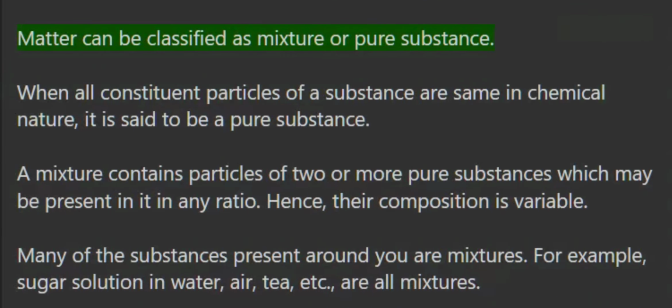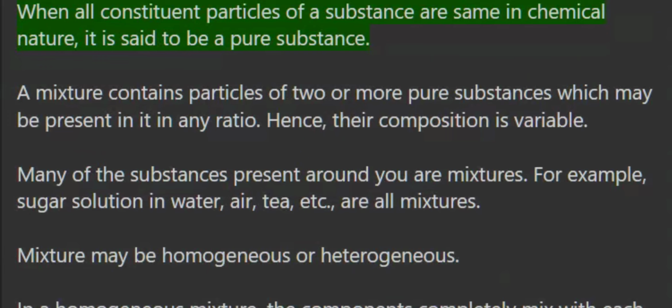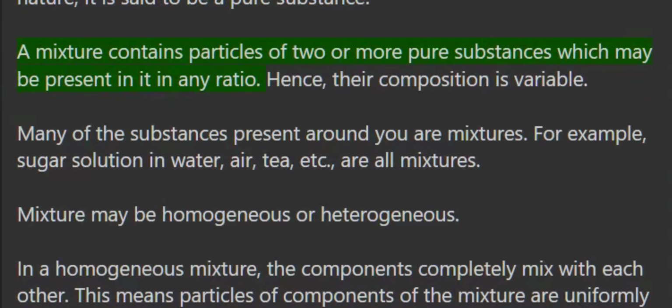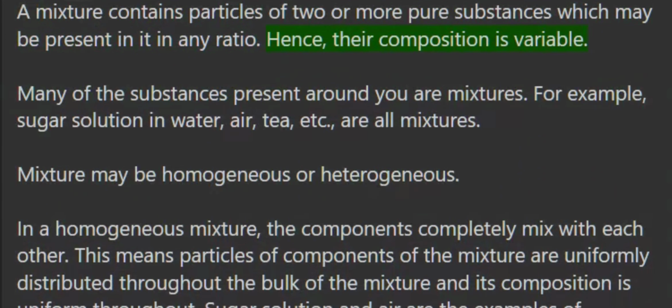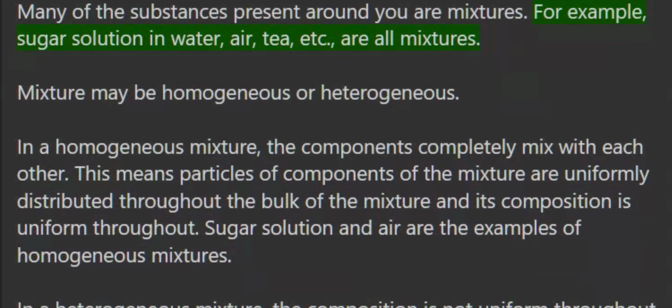Matter can be classified as mixture or pure substance. When all constituent particles of a substance are same in chemical nature, it is said to be a pure substance. A mixture contains particles of two or more pure substances which may be present in it in any ratio. Hence, their composition is variable. Many of the substances present around you are mixtures. For example, sugar solution in water, air, tea, etc., are all mixtures.